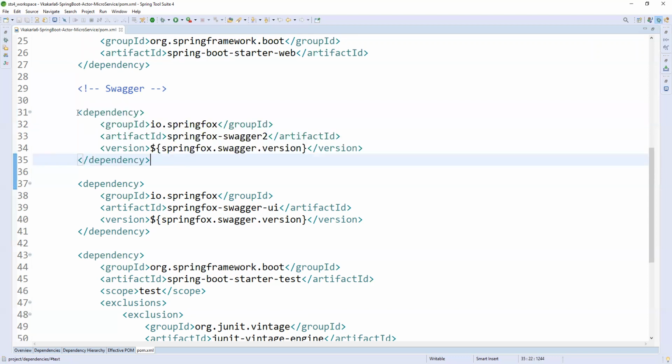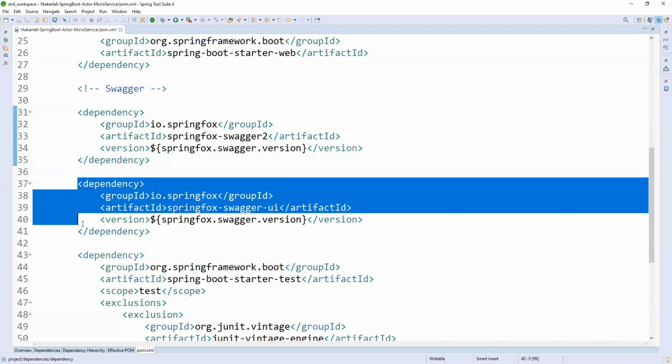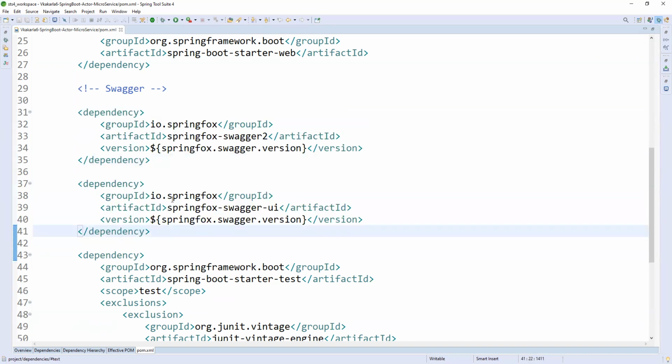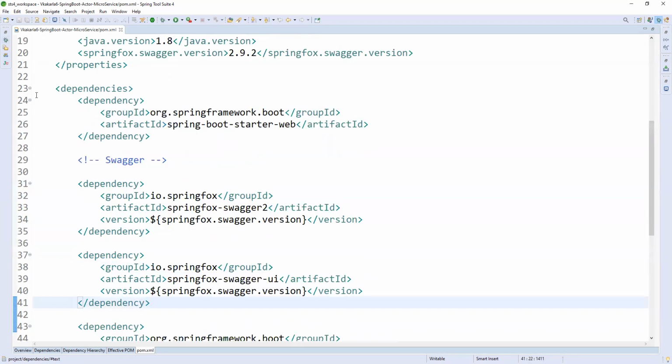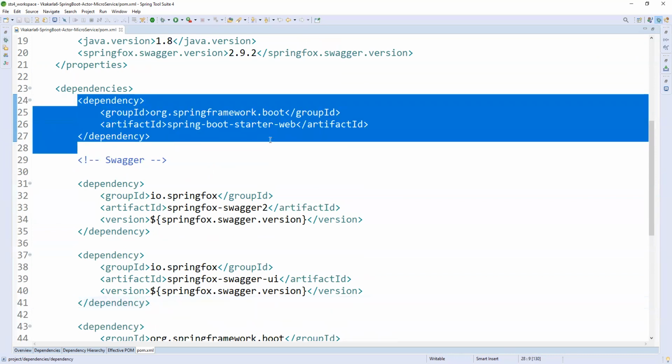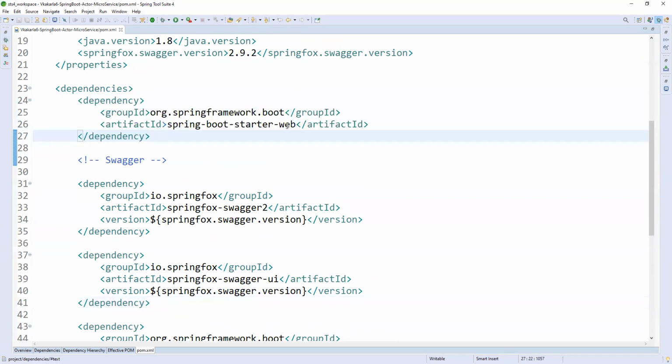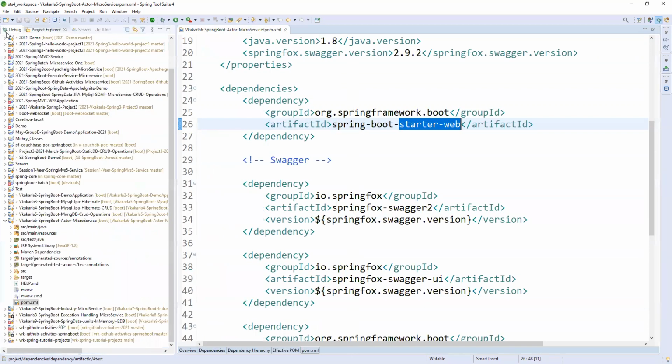Here one is the Swagger 2 dependency for the documentation, and one is the UI dependency for the user interface. Two dependencies we need to add. And the second one is the web dependency. For RESTful services, we need Spring Boot starter web. That's fine. Only these two changes we need in the service.